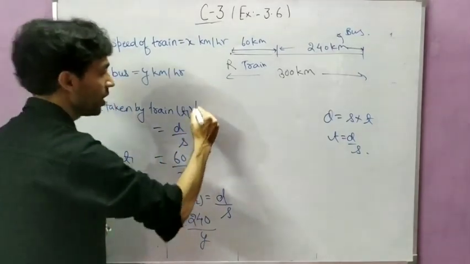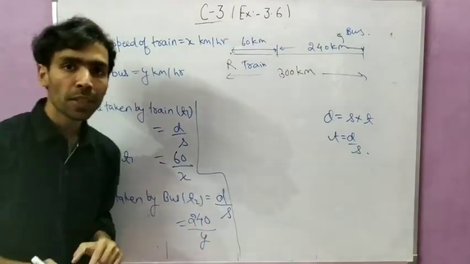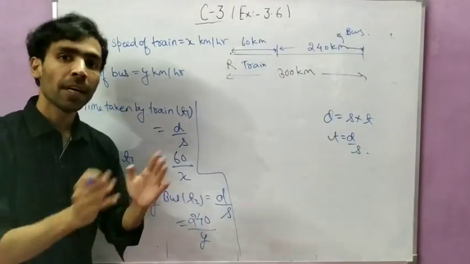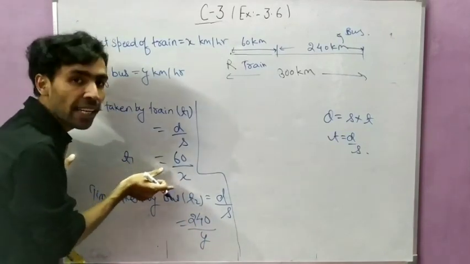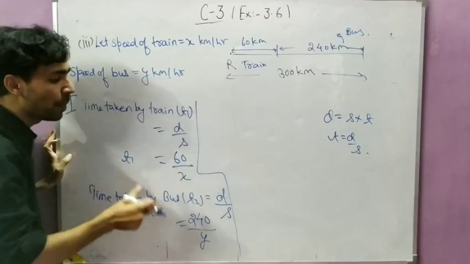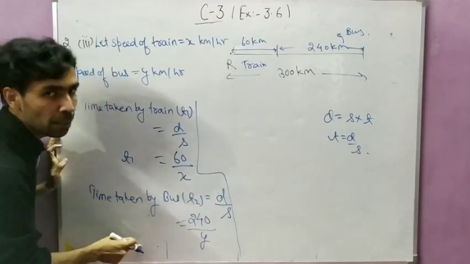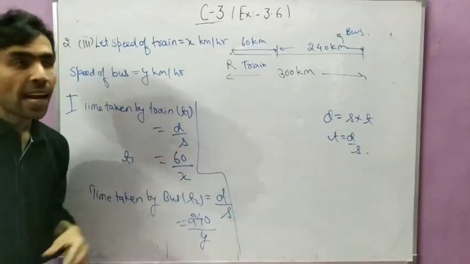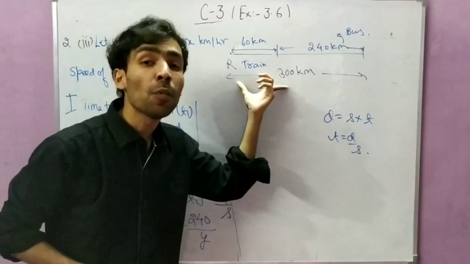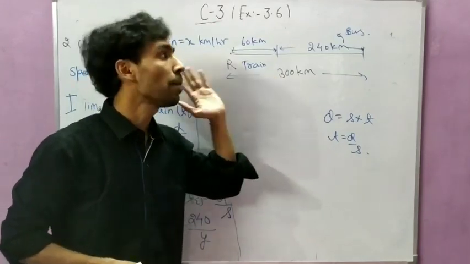Okay. Now student, listen. She has to go 300 km, but she has covered it partly by train and partly by bus. So partly by train she has taken 60 by x time, and partly by bus she has taken 240 by y time. When you add these two times, this will be equal to the total time of the journey. And in this case, she is taking how much time? 4 hours she is taking for completing the journey.